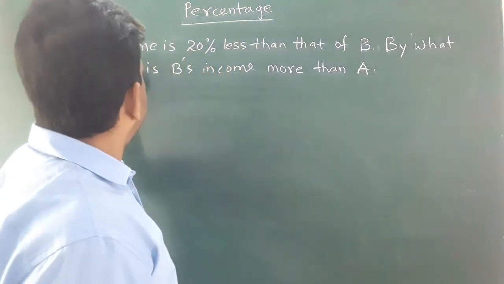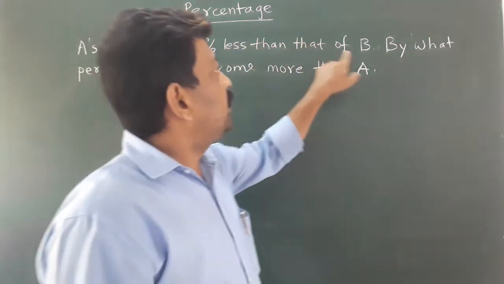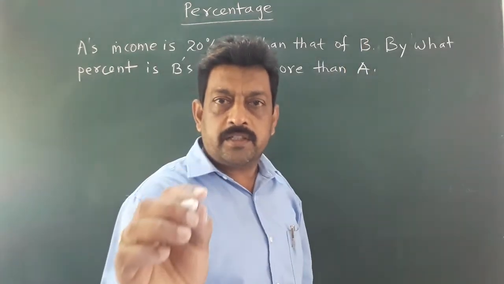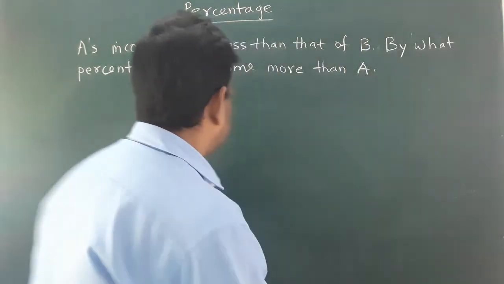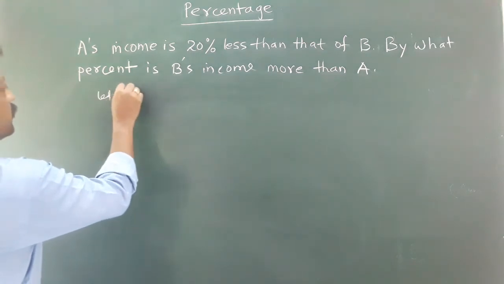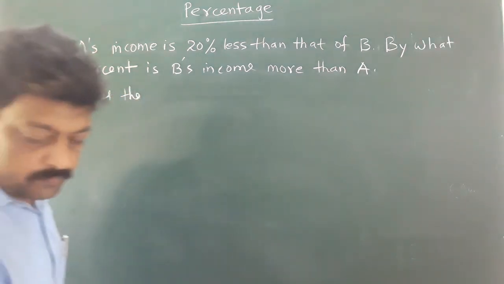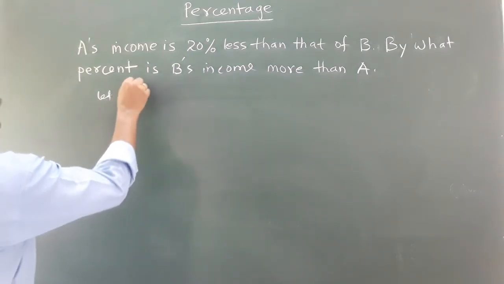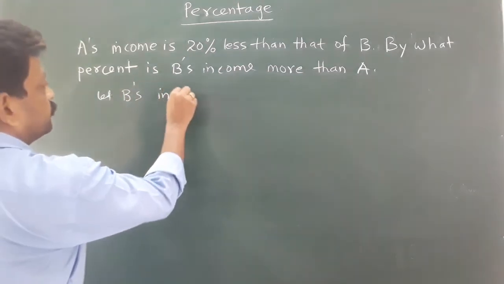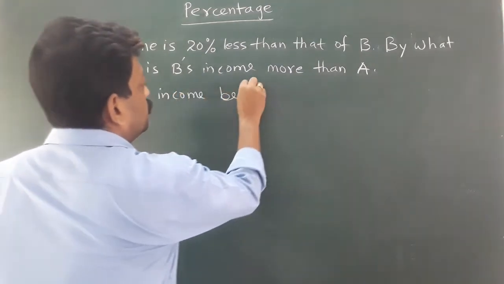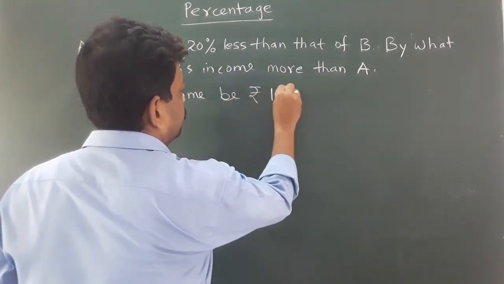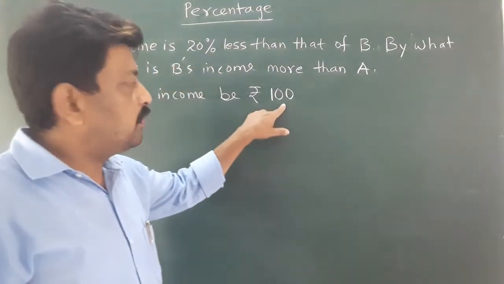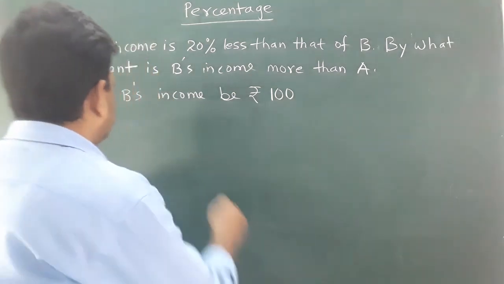So here A's income is 20% less than that of B. Let us take the income of B as 100. Let B's income be rupees 100. So A is earning 20% less of rupees 100.